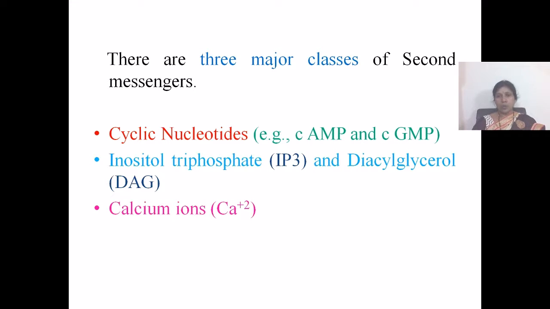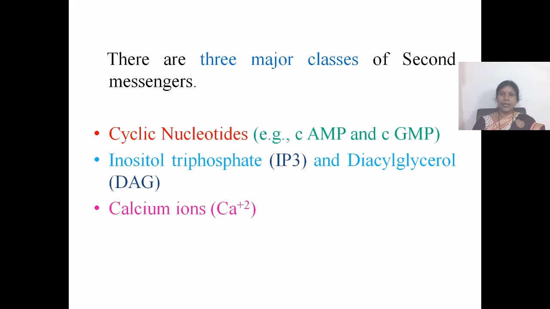The hormones which achieve their effects through cyclic AMP include adrenaline, also called epinephrine, luteinizing hormone, and glucagon. There are many other hormones like ACTH, adrenocorticotropic hormone, but these are three of them.